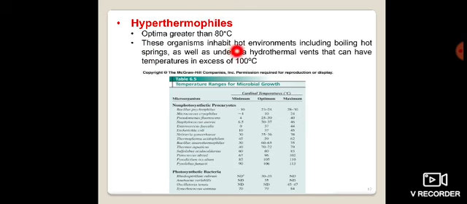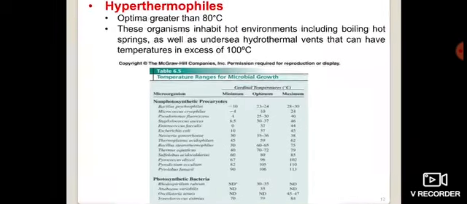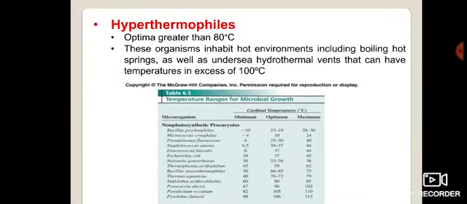So these organisms inhabit hot environments including boiling hot springs as well as under the sea, the hydrothermal vents that can have temperatures in excess of 100 degrees Celsius. These are microorganisms that can survive in extreme conditions, at temperatures approximately 100 degrees Celsius.